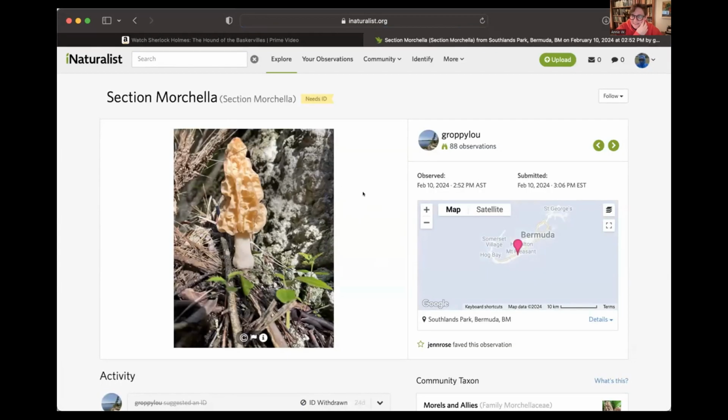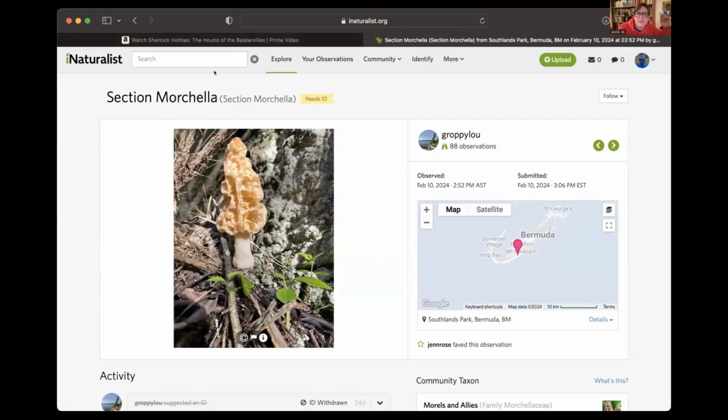That's definitely a legitimate morel mushroom. It looks like a blondie. I don't know if it's Morchella americana or a different one, because I'd be very curious to know what species are on Bermuda. Islands can be very interesting in terms of the way that species evolve. But I think this is probably real. And so now we know we should be going to Bermuda in February.